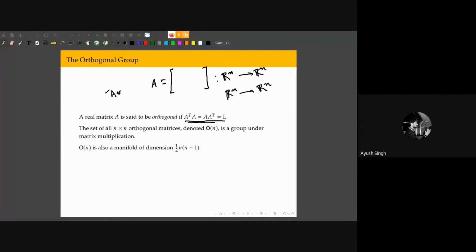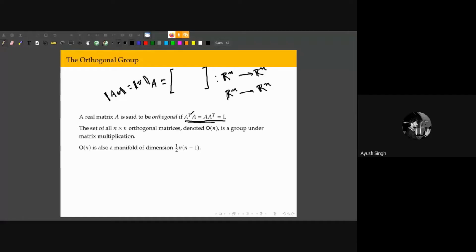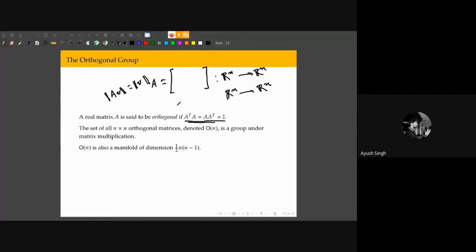So this orthogonality condition ensures that there's no stretching or squishing of our vectors, right? So orthogonal matrices correspond either to a rotation in space or to a reflection. In fact, these are the only two things that characterize orthogonal matrices. So it can either be a rotation or it can be a reflection plus a rotation.